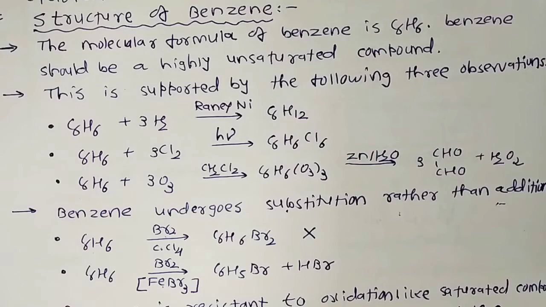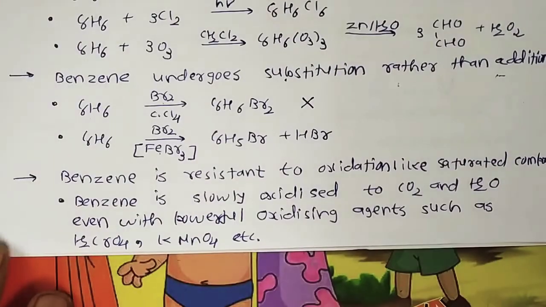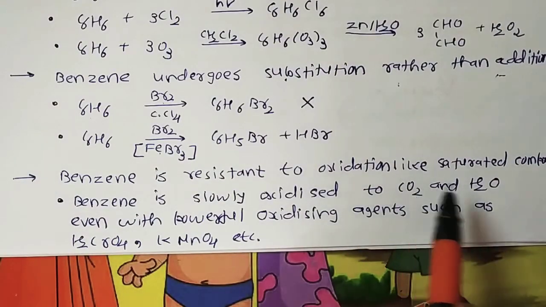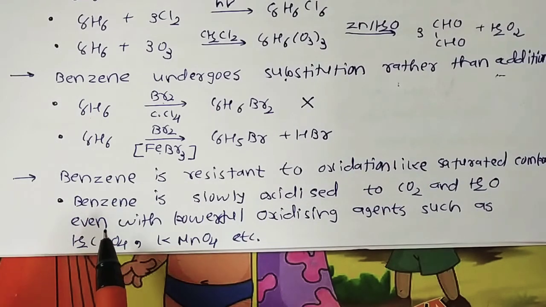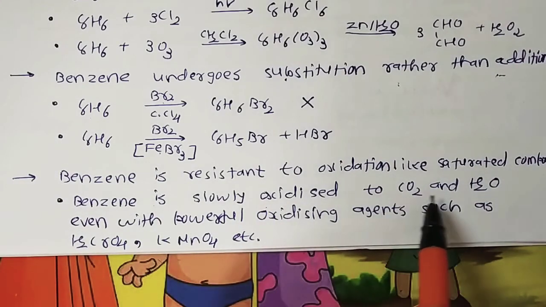Second, benzene resists oxidation like a saturated compound. For example, benzene is slowly oxidized to carbon dioxide and H2O.